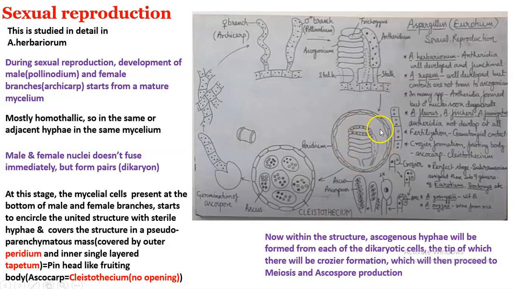Now you can see that after the male nuclei content is transferred to the ascogonium, there will be pairing of male and female nuclei. Initially there won't be any fusion. I'll tell you when it will be fusing. It will be fusing very late. But before that, both the ascogonium and the antheridium are multinucleate. So there will be many female nuclei and many male nuclei within this particular body.